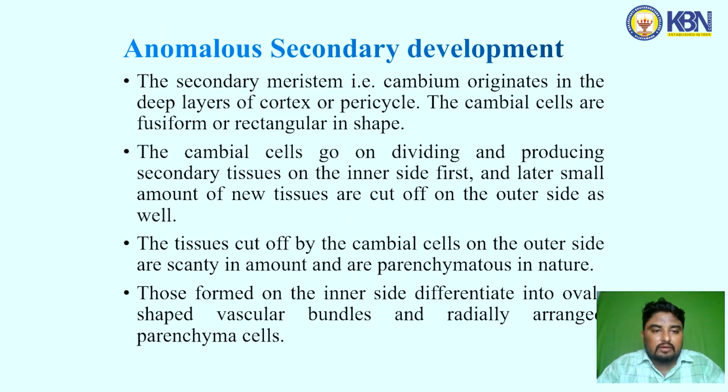Anomalous secondary development. The secondary meristem cambium originates in the deep layer of the cortex or pericycle. The cambial cells are fusiform or rectangular in shape. The cambial cells go on dividing and producing the secondary tissue on the inner side first. A small amount of new tissue is cut off on the outer side as well. The tissues cut off by the cambial cells on the outer side are scanty in amount and are parenchymatous in nature.